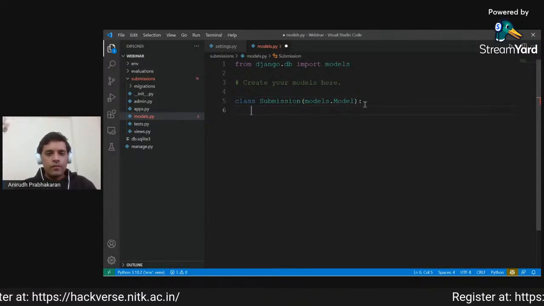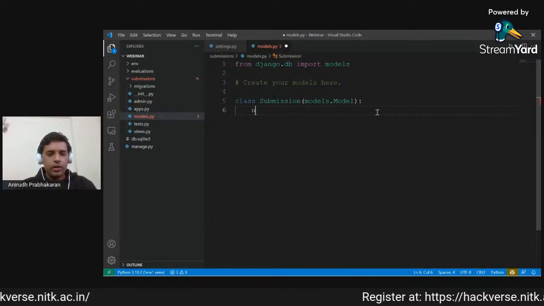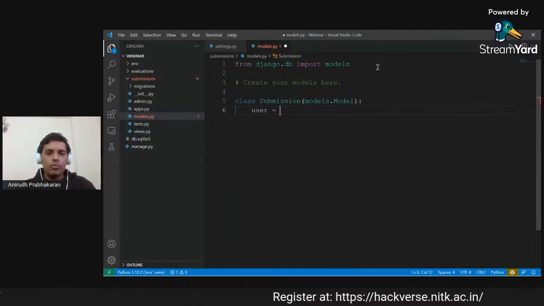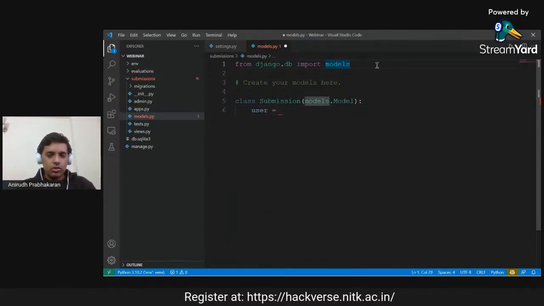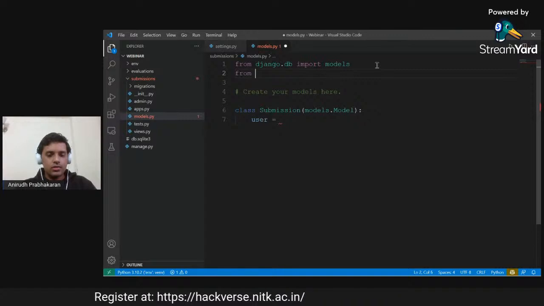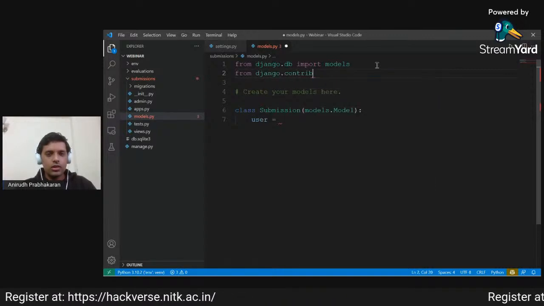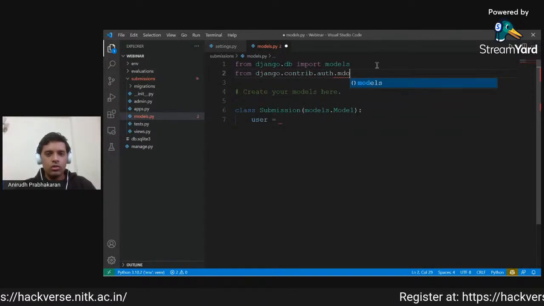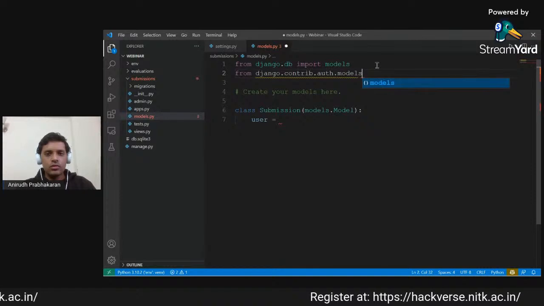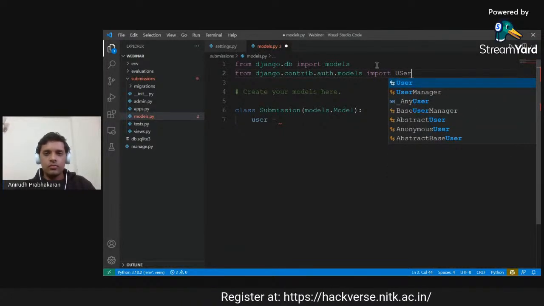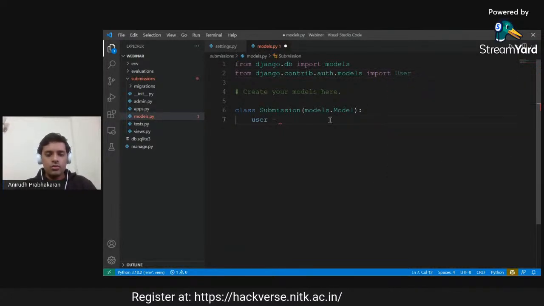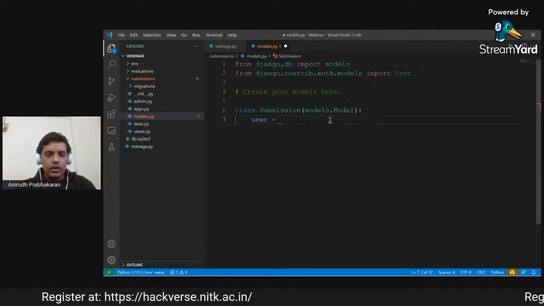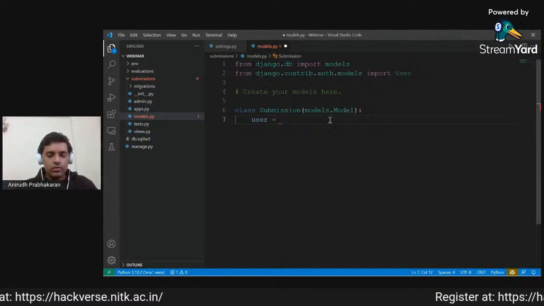Okay, so every submission should have a particular user related to it. Now, because we are using the inbuilt user model, we can just import that here quickly: from django.contrib.auth.models import User.